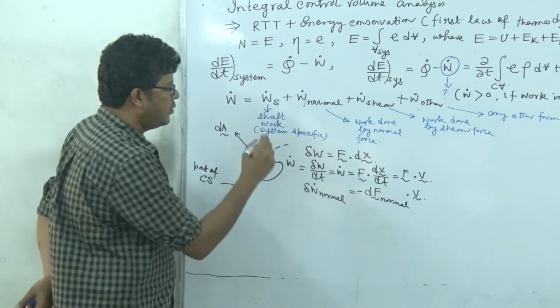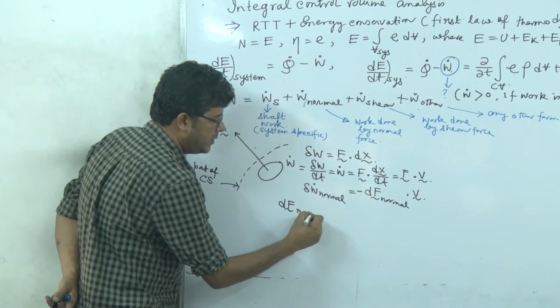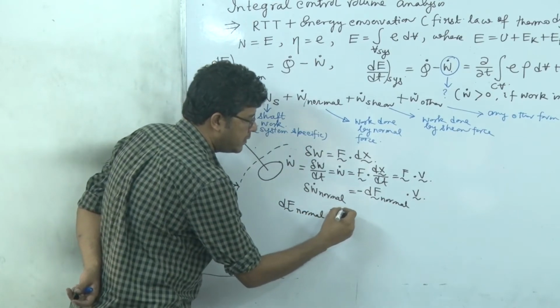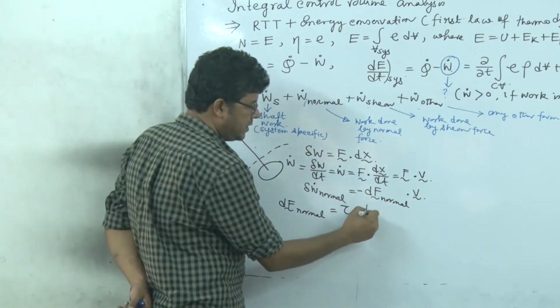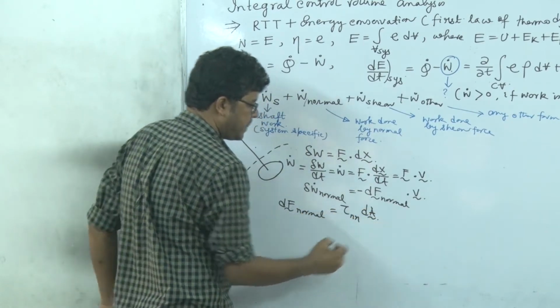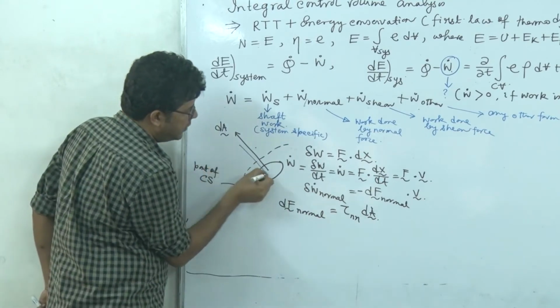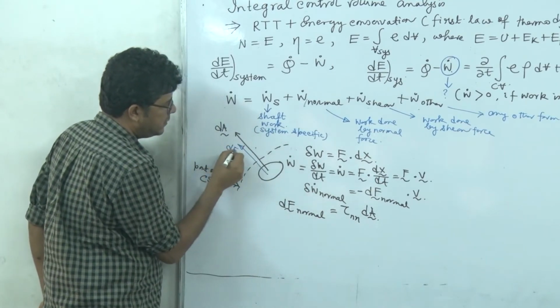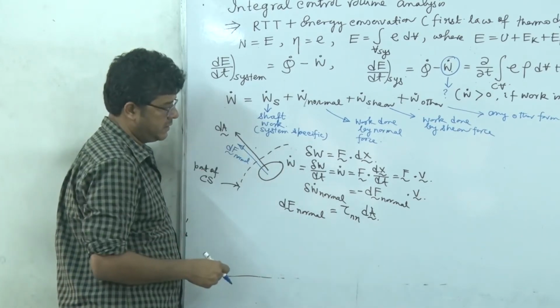Now the question is how to write this dF normal. See, dF normal is the normal stress times dA. Why? Because the chosen direction of normal force is normal outward, right?